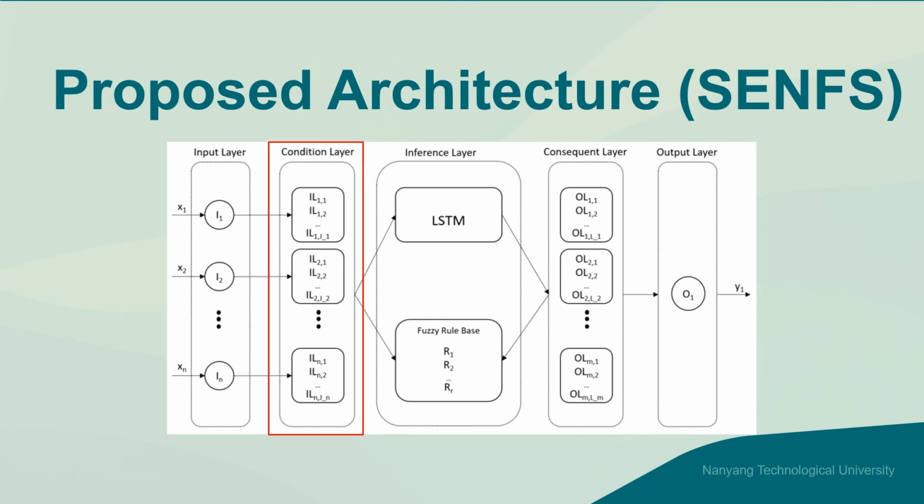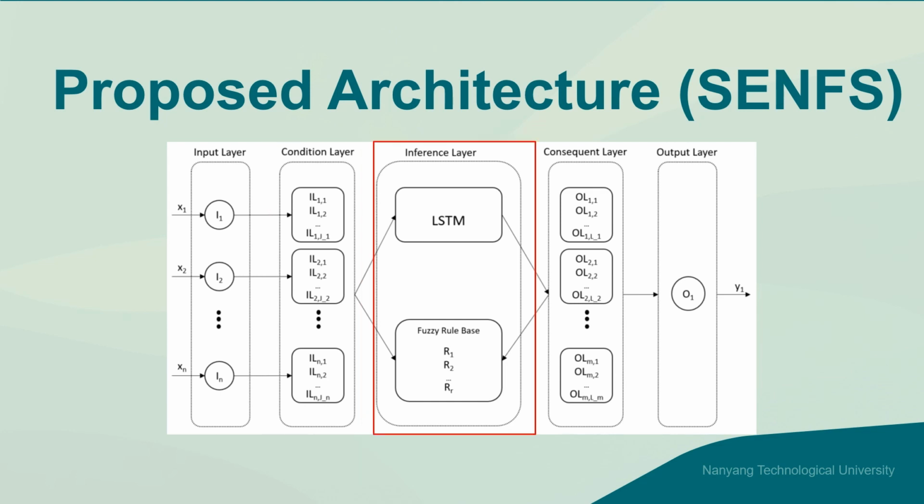In the second layer, the condition layer fuzzifies the data by clustering the input features using DENSTREAM, which is an incremental clustering algorithm that can handle concept drift. After fuzzification, the output of layer 2 will be fed as the input to layer 3. Layer 3 consists of two components, the LSTM component, which is a deep learning model to perform supervised learning tasks with the fuzzified membership values.